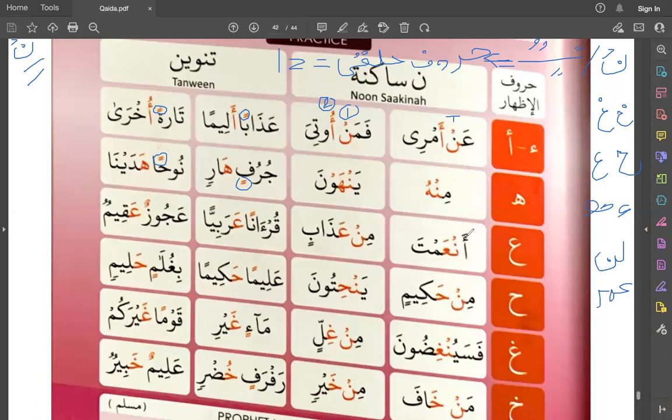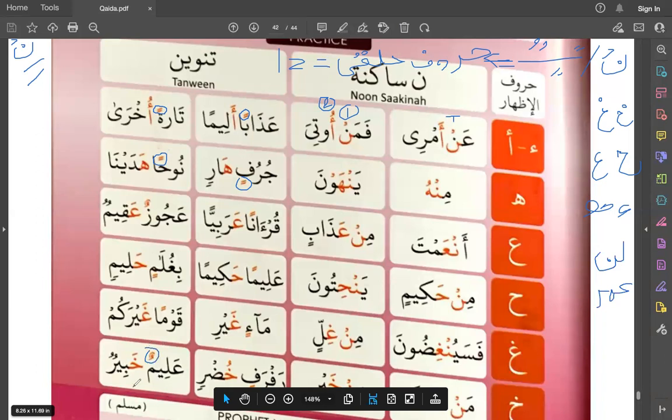Not too long, not too short, but a medium flow of sound. An ambi, an ambi. Okay, the last one, alimun khabir. So this sound is very clear with tawassut. This is the part we are discussing.